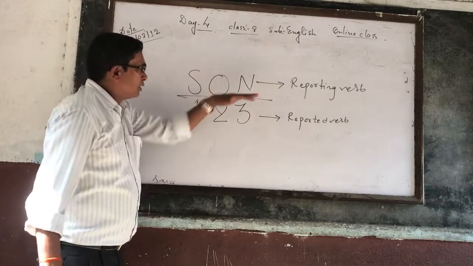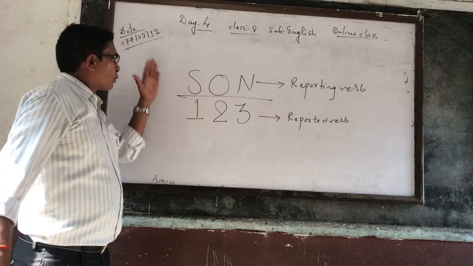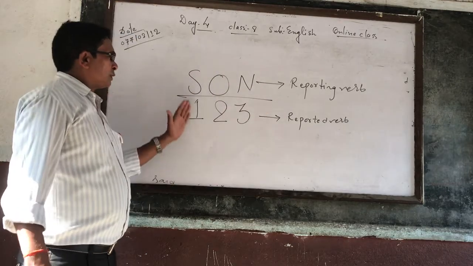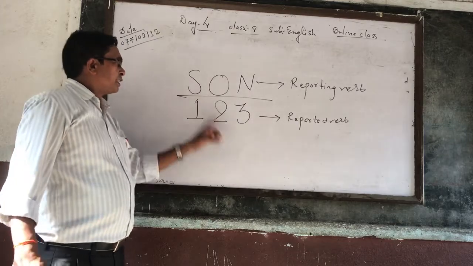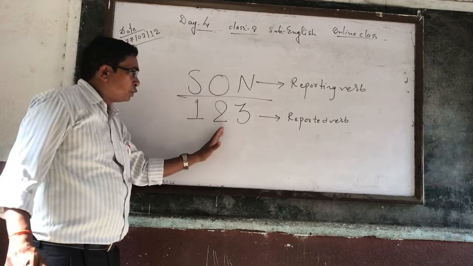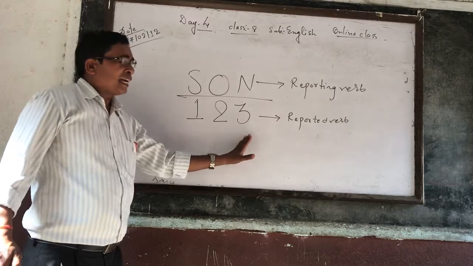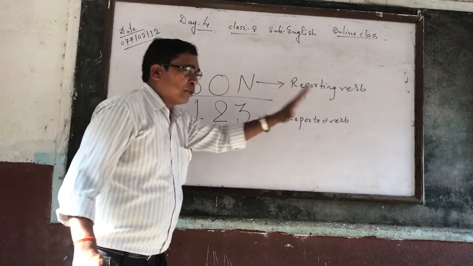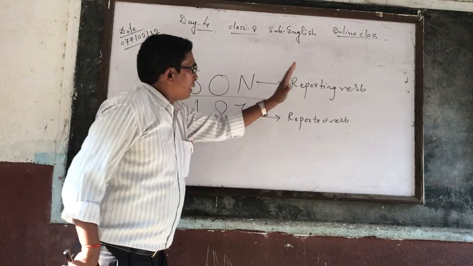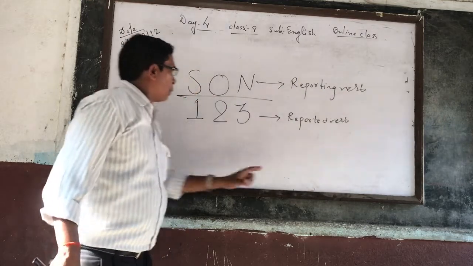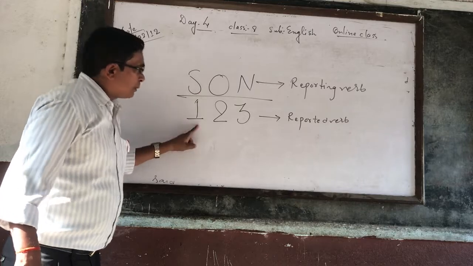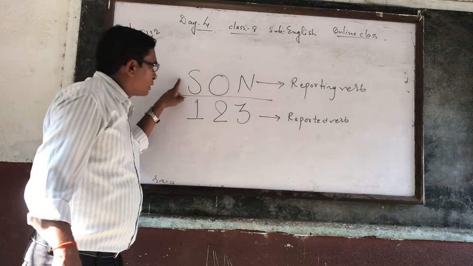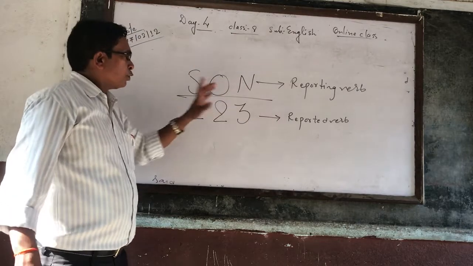But what is the relation between S, O, N upon 1, 2, 3? S is for subject, O for object, N for no change. 1 means first, 2 means second, 3 means third. It means S upon 1, O upon 2, N upon 3. As I told you, 1, 2, 3 is related to the reported verb, whereas S, O, N is related to the reporting verb. So S upon 1 means the first person pronoun of the reported verb should be changed according to the subject of the reporting verb.